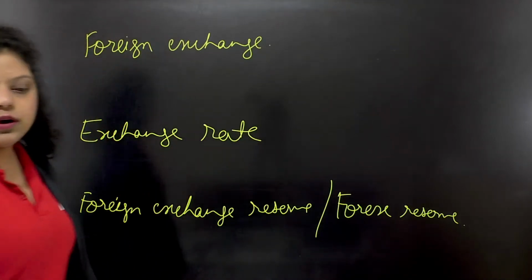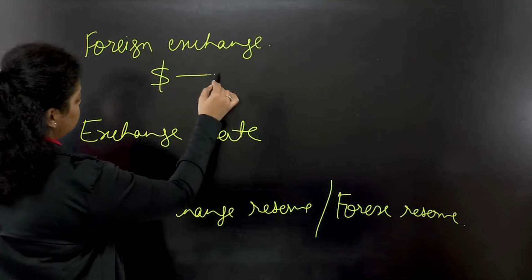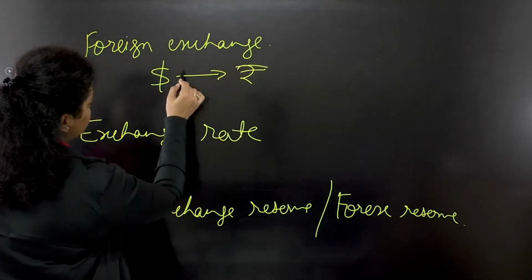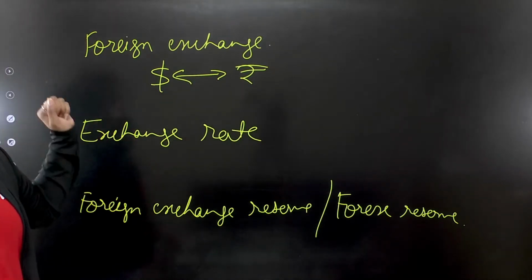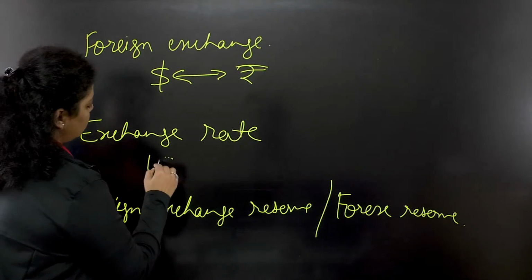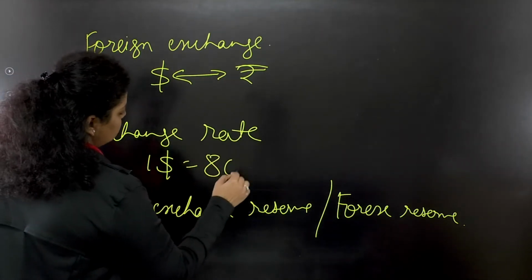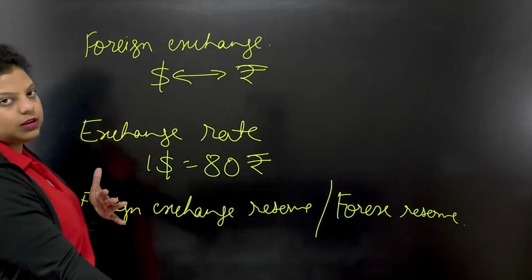Now, what is foreign exchange? Foreign exchange means exchange of currency. When you convert dollar into rupee, or rupee into dollar, that is foreign exchange. Conversion of currencies is known as foreign exchange. Exchange rate means the rate at which you are buying the currency. Let's say $1 is equal to 80 rupees. That is the exchange rate. The rate at which you have exchanged your currency is known as the exchange rate.